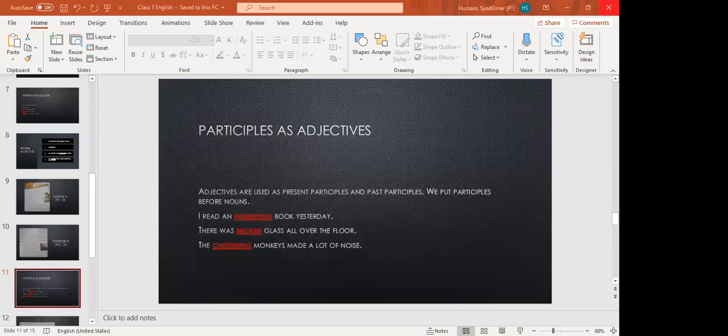Participles as adjectives. Adjectives can be used as present participle or past participle. I've told you about present participle. Present participle means when we put ing with the base verb. For example, interesting, going, making, chattering. Okay, and past participle is the third form of verb, like break, broke, broken, come, came, come, do, did, done, help, helped, helped, worry, worried, worried.